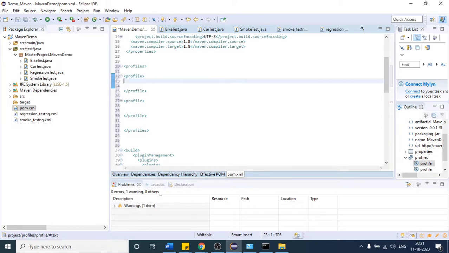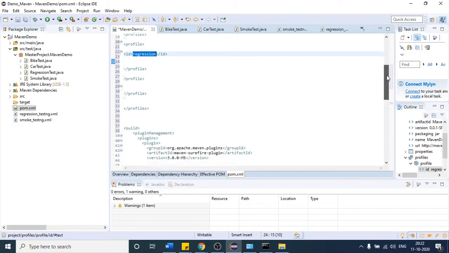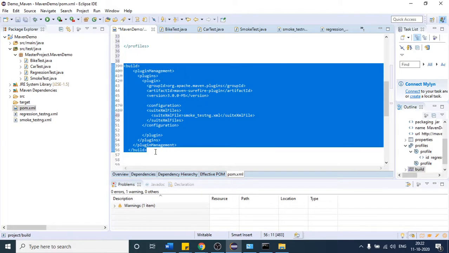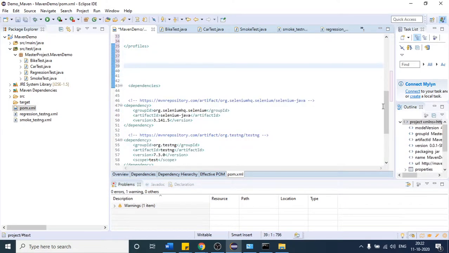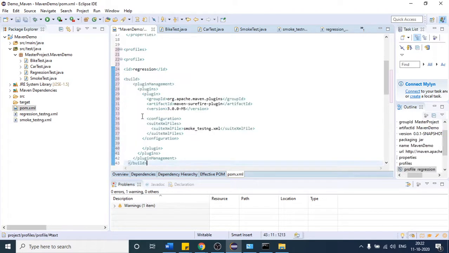Inside that profile, I will provide one more tag which is called id, and I will provide the id. I want to run regression, so I will provide regression. You can provide any name according to the situation, but I think this id will be the most suitable. Once you provide the id, whatever plugin you have defined, cut this plugin and just paste that whole text here.